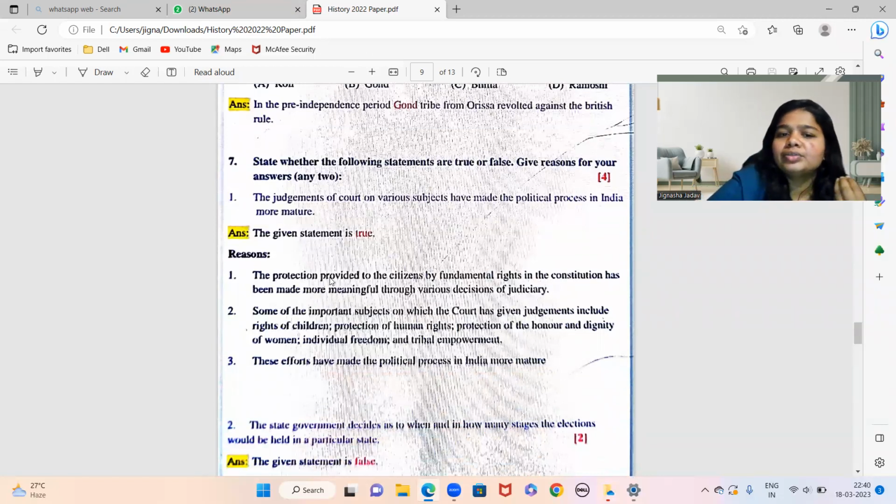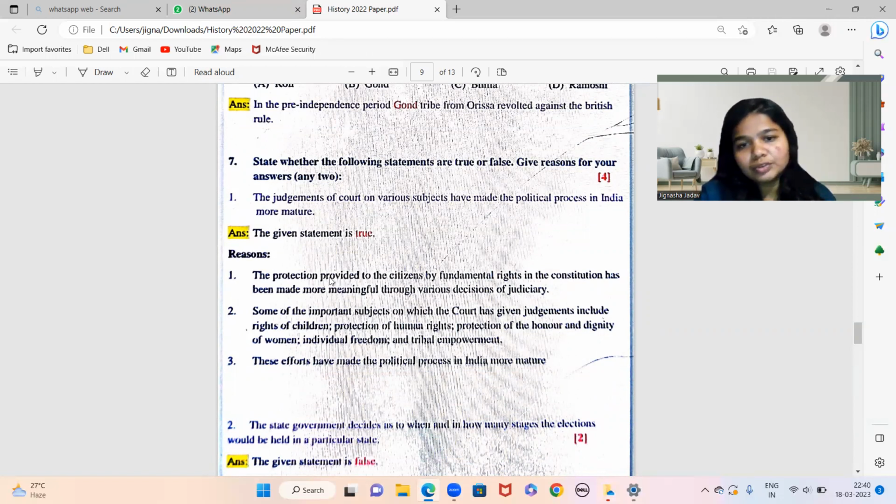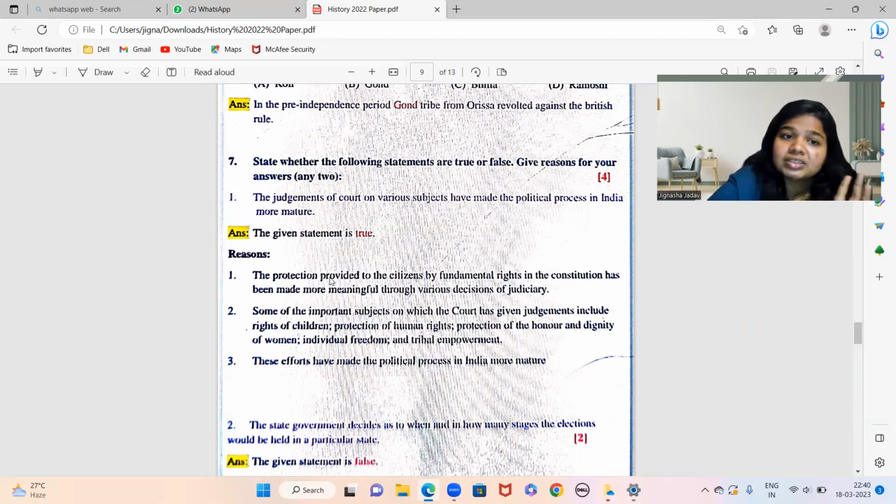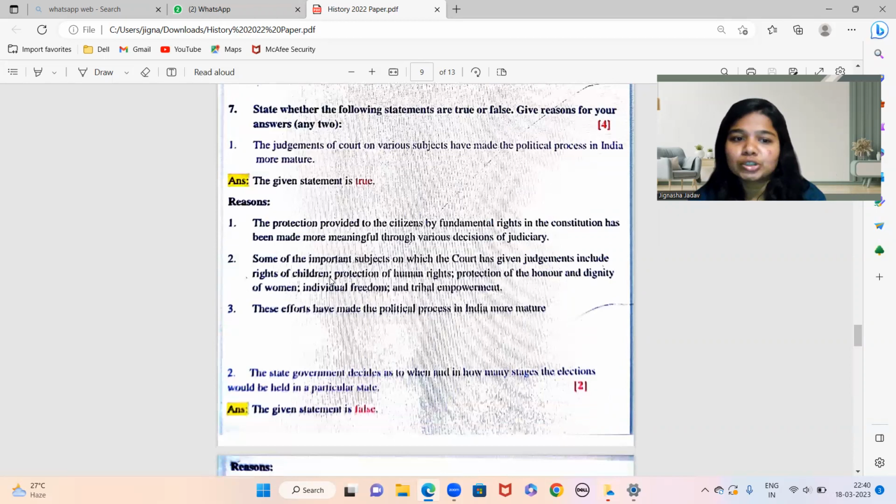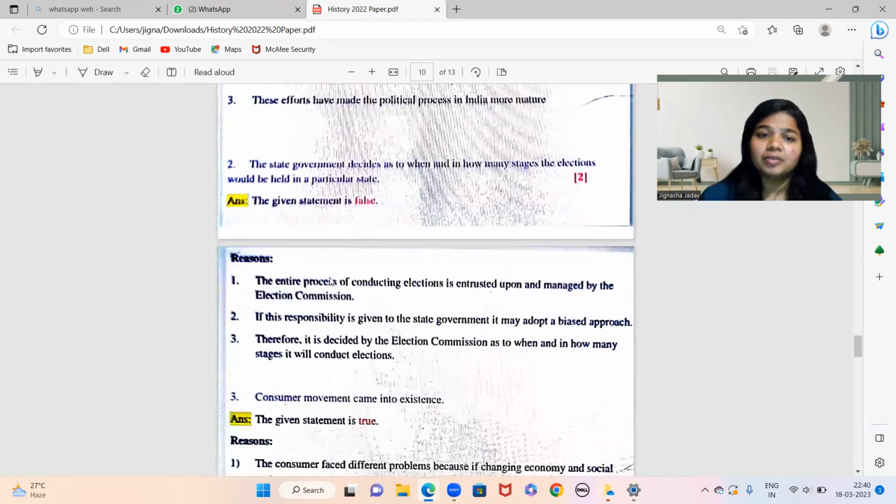That the protection provided to the citizen by fundamental rights in the constitution has been made more meaningful through various decisions of judiciary. So this is one reason why we say that this process is becoming more mature and it is helpful. Some of the important subjects on which the court has given judgment include right of children, protection of human rights, protection of honor and dignity of women, individual freedom and tribal empowerment. So ये सारे topics पे जो court ने judgments दिए, and these efforts have made the political process in India more mature.